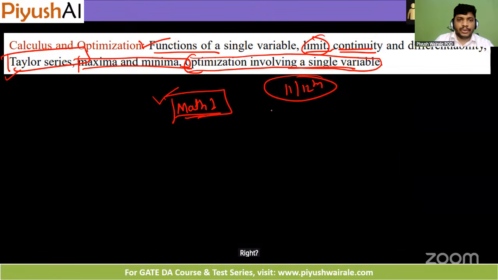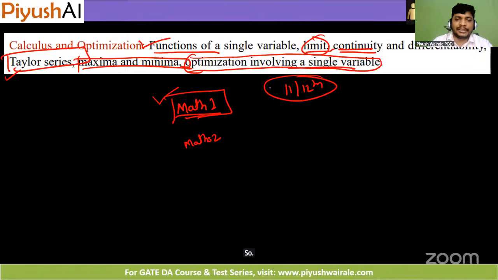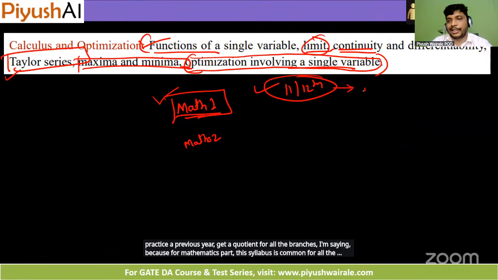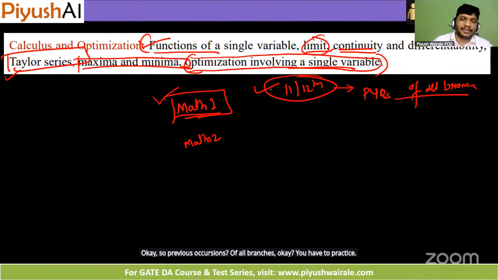So that's the calculus part. You can consider Maths 1 and a few topics of Maths 2, but focus more on Maths 1 if you are a foundation level student. The entire syllabus is basically your 11th and 12th, and for that you can practice previous year GATE questions for all the branches, because for the mathematics part this syllabus is common for all the branches. So practice previous year questions of all branches, and for preparation just revise the concepts of 11th and 12th.